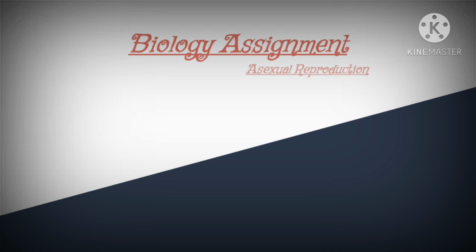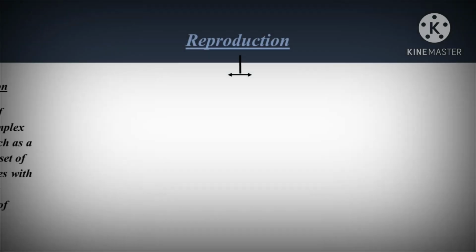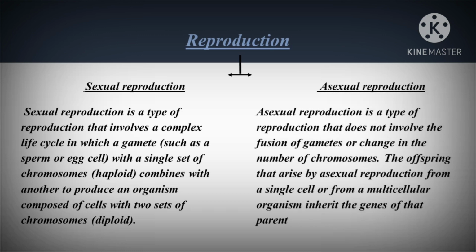In this video, we'll discuss asexual reproduction and its types. But before that, let us know about reproduction and its types. Reproduction is classified into two: sexual and asexual modes of reproduction.